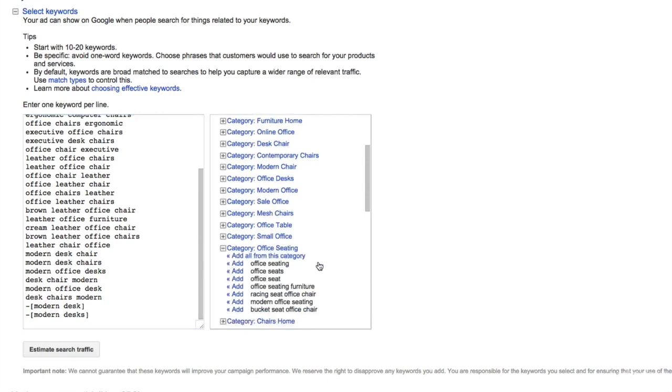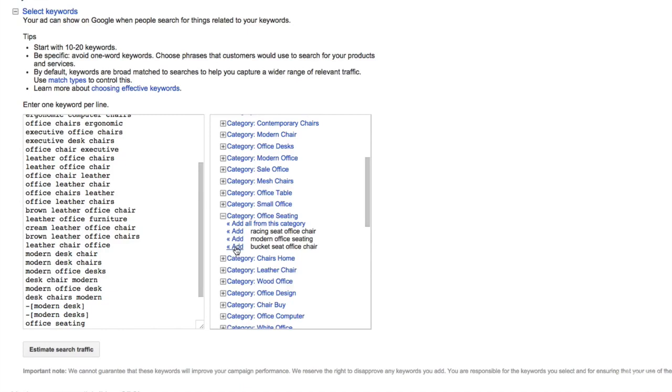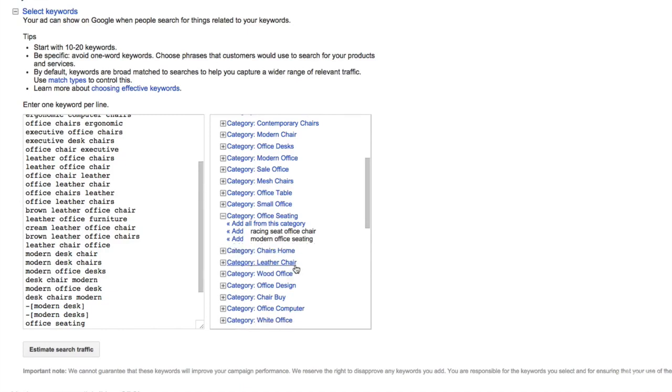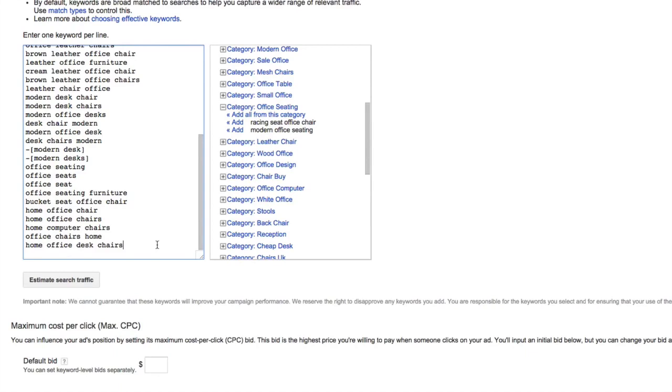Office seating, that's a really good area to look into. So we have office seating, office seats, office seat, office seating furniture, and bucket seat office chair, which we know that Poppin sells. And here's a good one: chairs, home office chair, home office chairs, home computer chairs. And these are really good because Poppin definitely could cater to this crowd, people looking for home office furniture. But I would definitely want to make home office an exact match negative as well. So I'm going to make a bracket home office. I don't want to be showing up if people are just looking for home office.